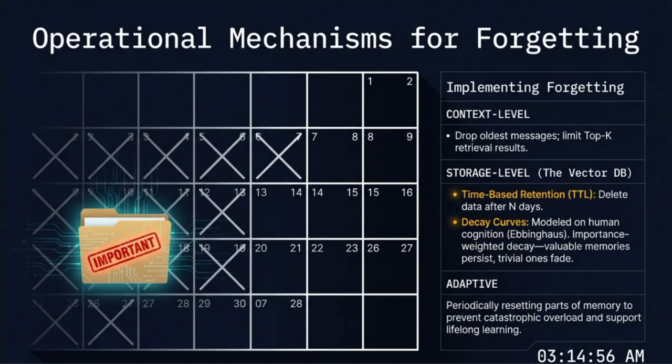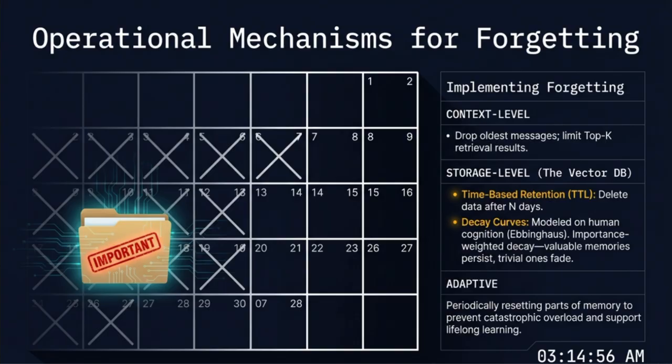Let us discuss the operational mechanisms we use for implementing forgetting in a live system. On the context level, we can drop the oldest messages or limit the number of top K retrieval results to keep the prompt clean. On the storage level, within the vector database, we have two main tools. First is time-based retention, or time to live, where we delete data automatically after a set number of days. Second is the use of decay curves, modeled on human cognition, like the Ebbinghaus curve. This involves importance-weighted decay, where valuable memories persist for a long time while trivial ones fade away quickly.